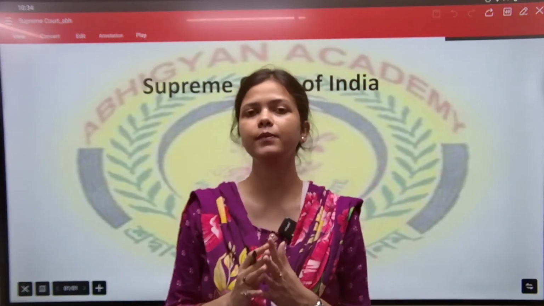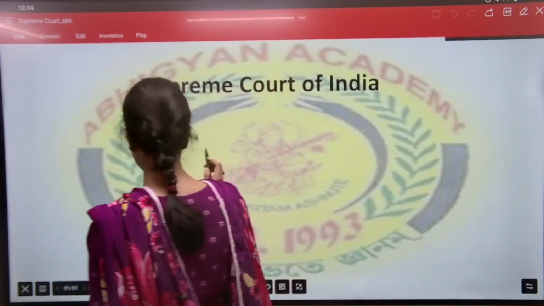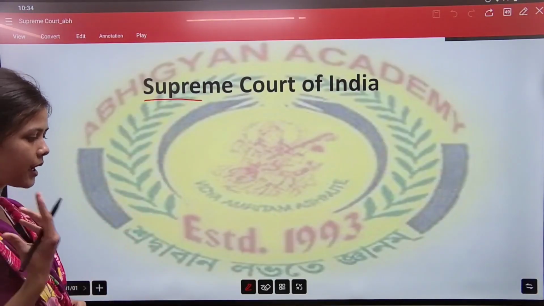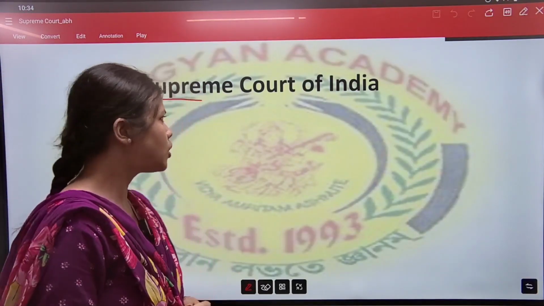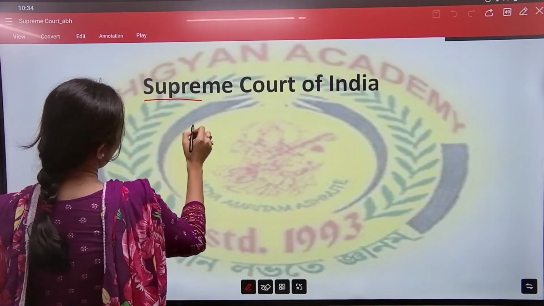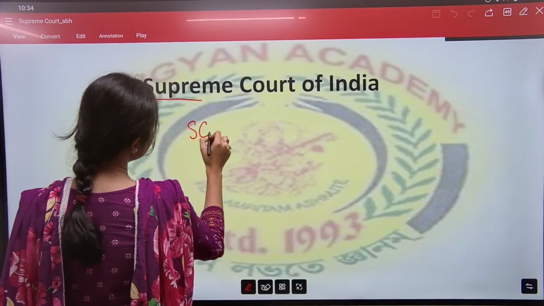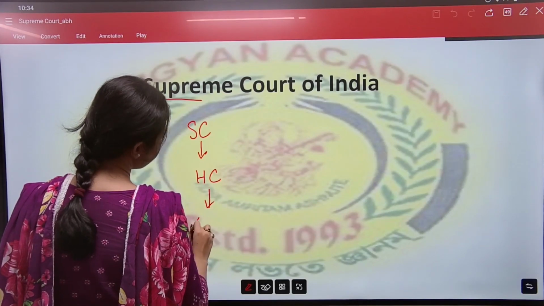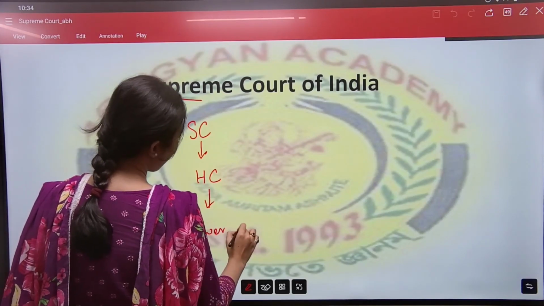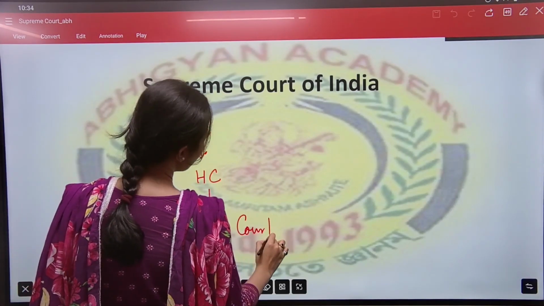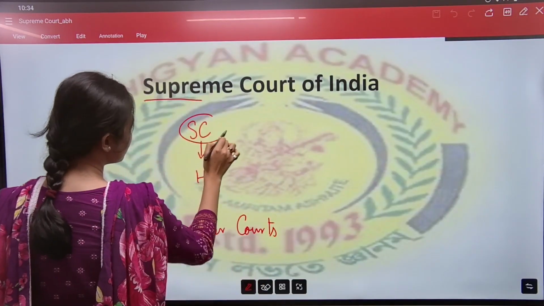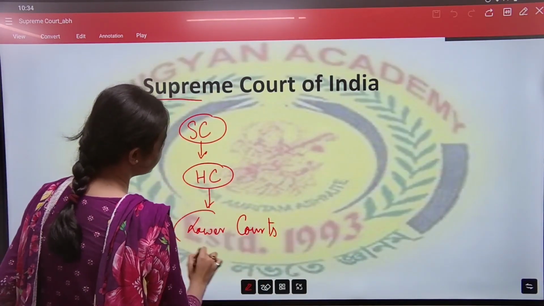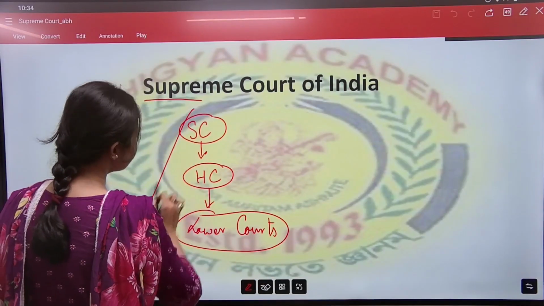Our judiciary is a very important aspect from the examination point of view. We know that our judiciary is an integrated judiciary. What is an integrated judiciary? That means we have the Supreme Court as the apex court, at the top level, then the High Court, and then lower courts. So this is an integrated system.